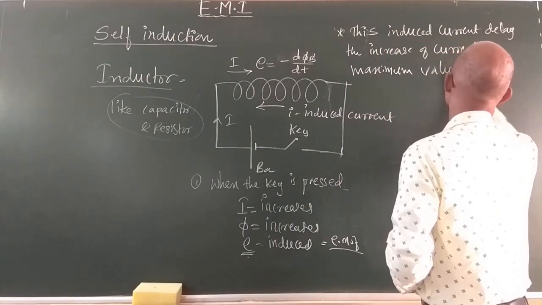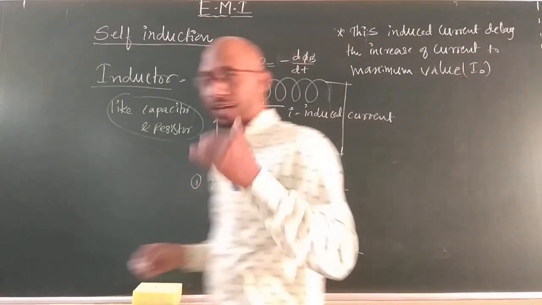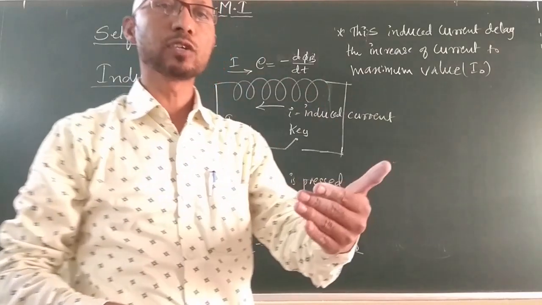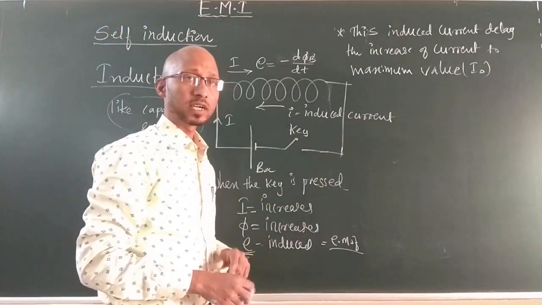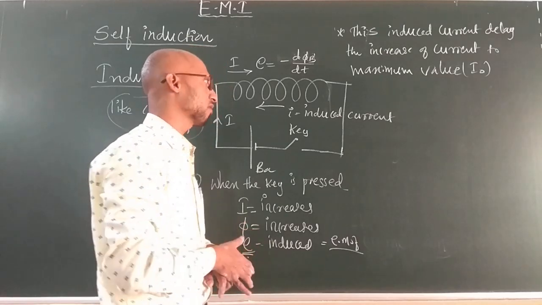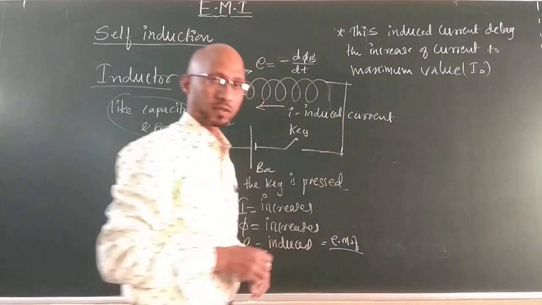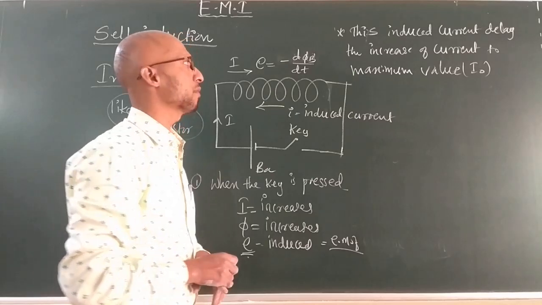Say I naught is maximum value. To reach that maximum value, the induced current tries to delay that current because it tries to oppose it. That's why it is called back EMF. It is also called back EMF.